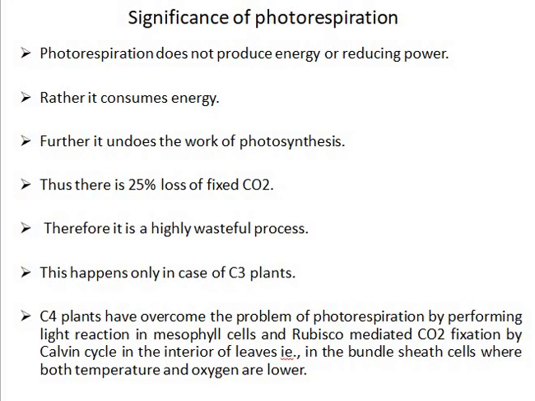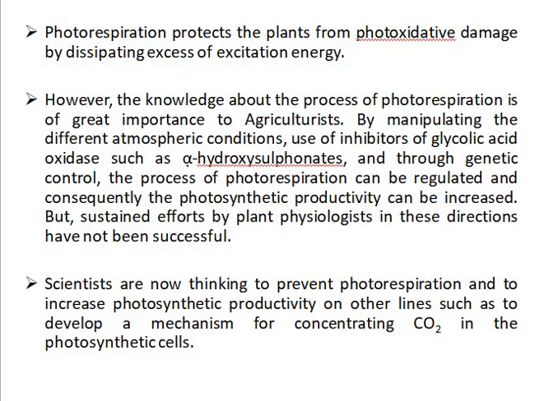C4 plants have overcome the problem of photorespiration by performing the light reaction in the mesophyll cells and Rubisco-mediated CO2 fixation by the Calvin cycle in the interior leaves, in the bundle sheath cells, where both temperature and oxygen are lower. Photorespiration protects the plants from photooxidative damage by dissipating excess excitation energy.